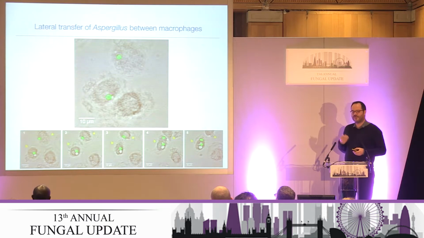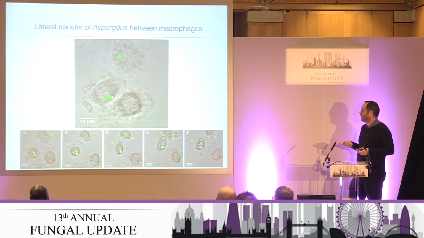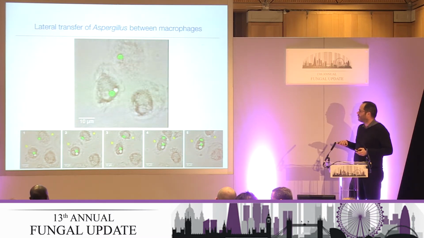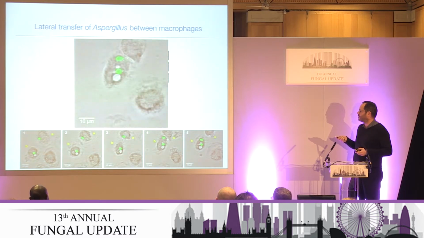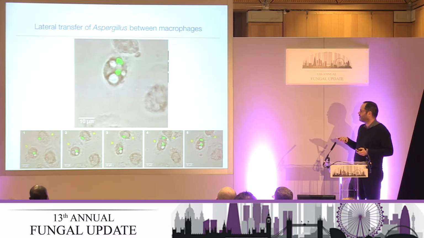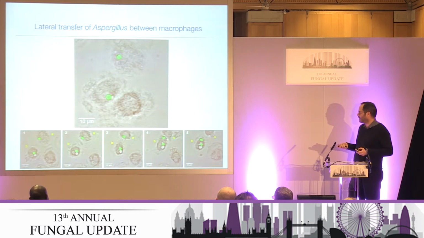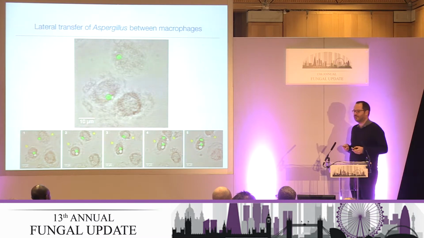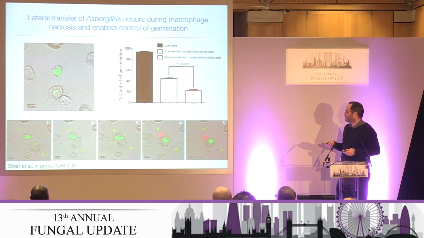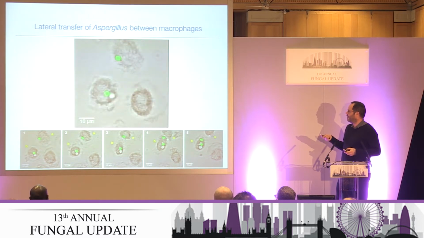We were doing some studies to replicate the calcineurin pathway story in human macrophages to show that this is conserved in humans. And during that time, we were doing some microscopy, and we noticed this curious lateral transfer phenomenon where you see that this Aspergillus is transferred from this macrophage to the other one. So you can see that down here on this group of stills. So this one very clearly moves across to this one, and this macrophage actually stops moving, which we thought was a clue that it could be dying during this process. Have a look at that one. That one's clearly in that macrophage there, and then it pings across to that one.